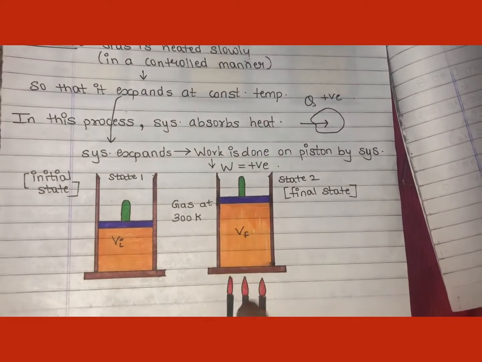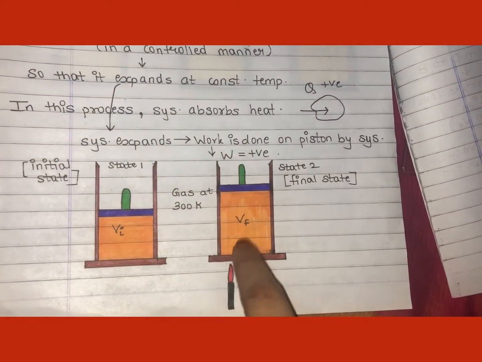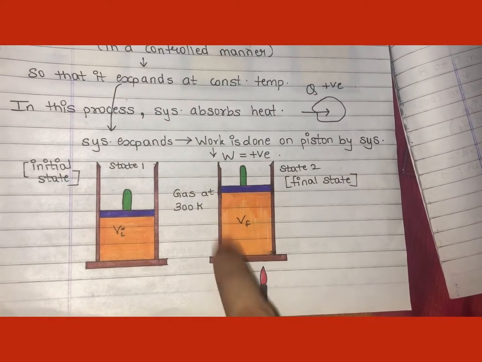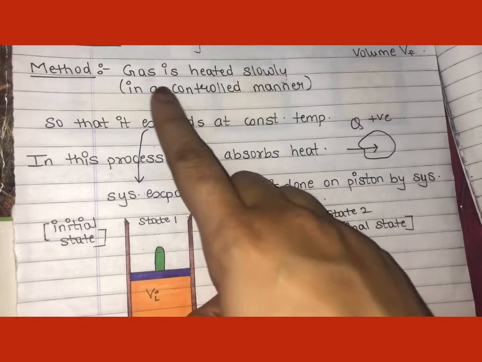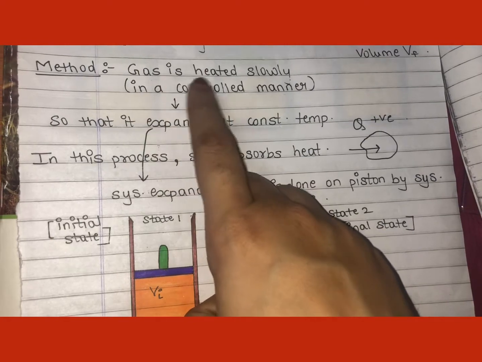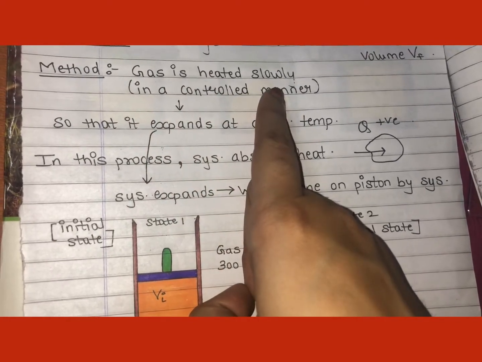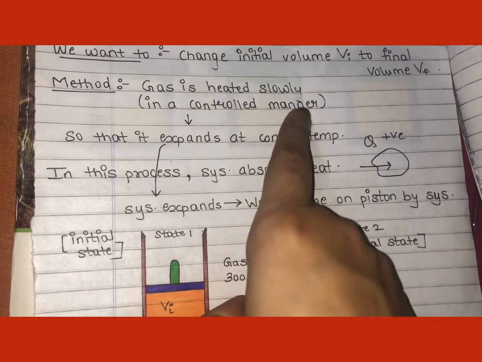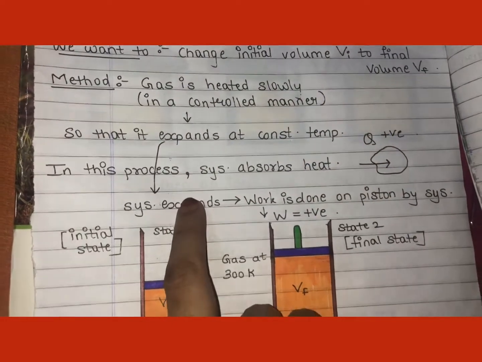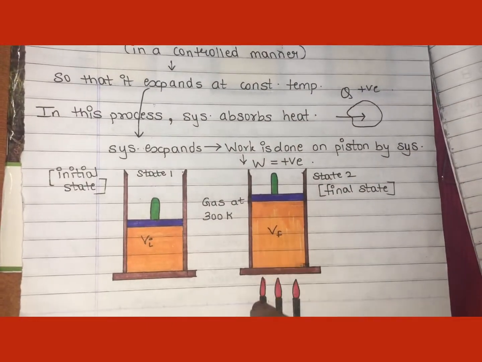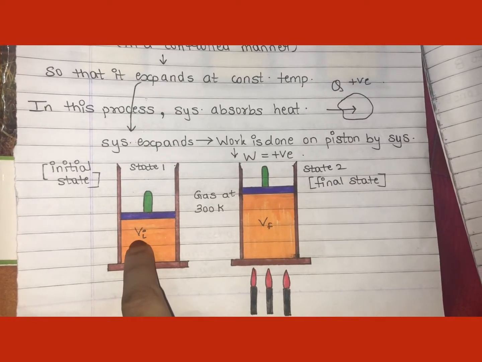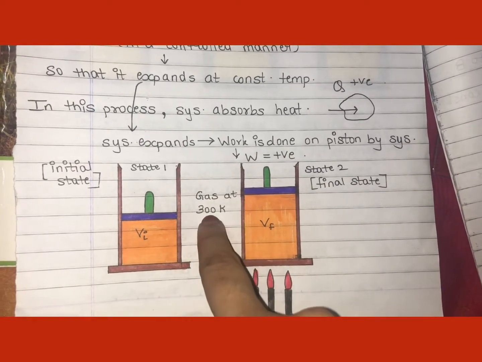Then what will happen? I'll supply heat to the system. Heat is applied to the system in a controlled manner, in such a way that it expands at constant temperature. At the initial state, the temperature of the gas is 300 Kelvin.